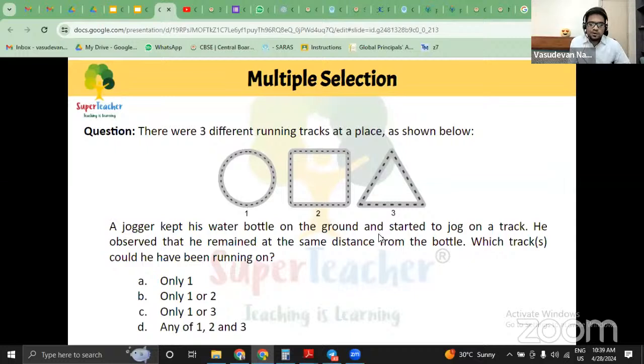A jogger kept his water bottle on the ground and started to jog on a track. He observed that he remained at the same distance from the bottle. That can happen only with the circle. We will not get into the explanation part of this considering our timeline today, but only A is the correct answer, not the others.